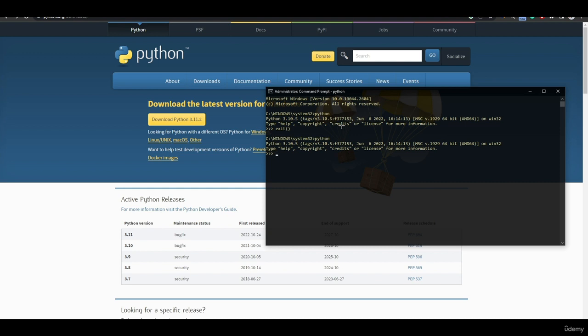You can simply exit this page by writing exit. On this page, you can execute Python commands such as print hi, x equal 1, y equal 2, z equal x plus y, print z.